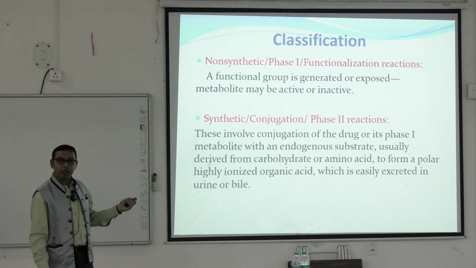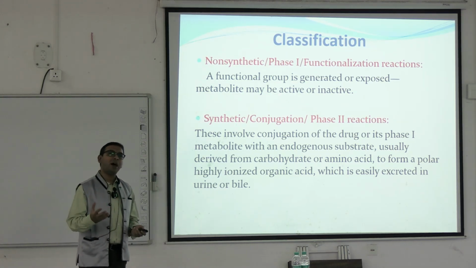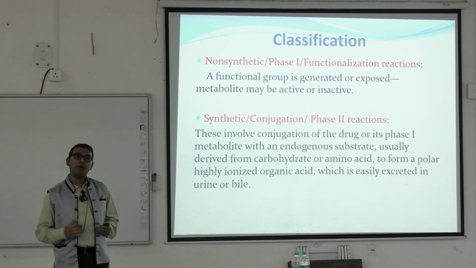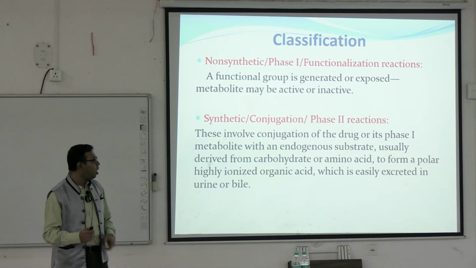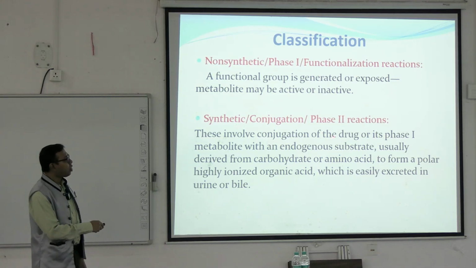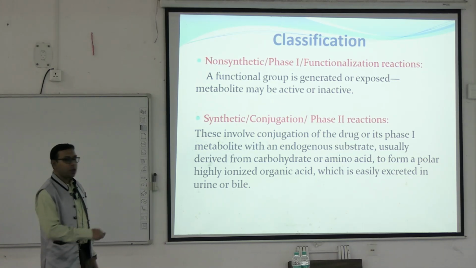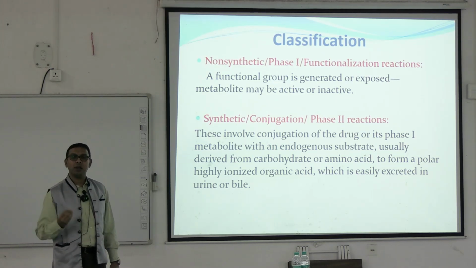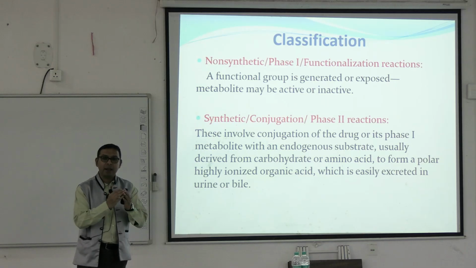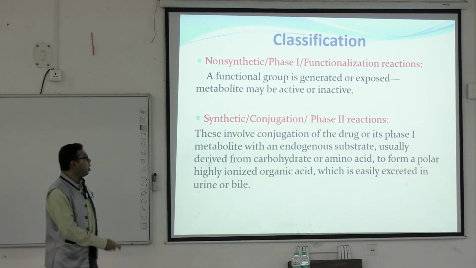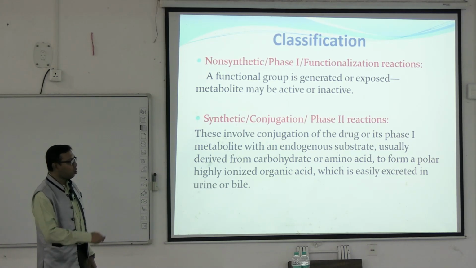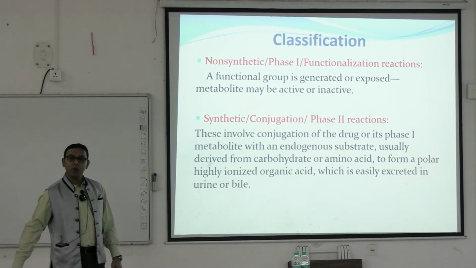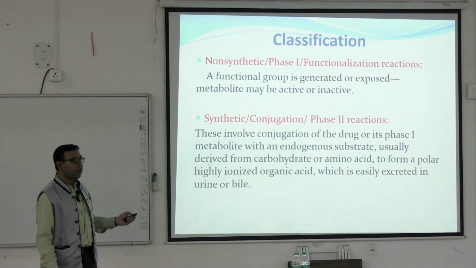Usually the phase 2 reaction happens after phase 1, but for some drugs, phase 2 may precede phase 1. Some drugs can directly go to phase 2 reactions, with no phase 1 reaction. So these involve conjugation of the drug or its phase 1 metabolite with an endogenous substrate. For example, some protein or amino acid already present in our body attaches to that drug, usually derived from carbohydrate or amino acid, to form a polar, highly ionized organic acid which is easily excreted in urine or bile. So that is biotransformation phase 1 and phase 2.